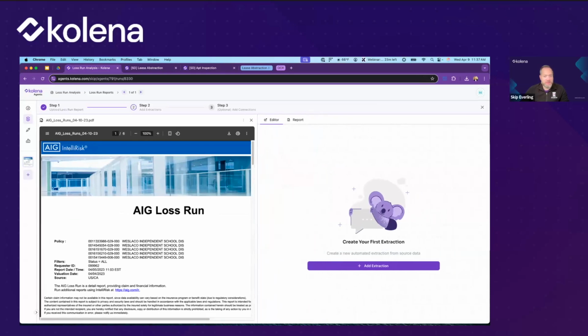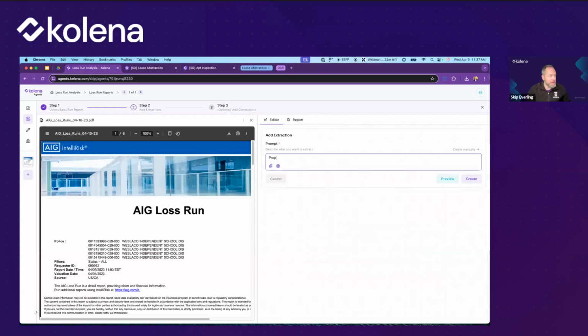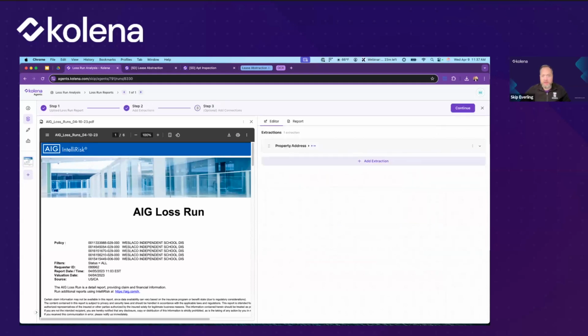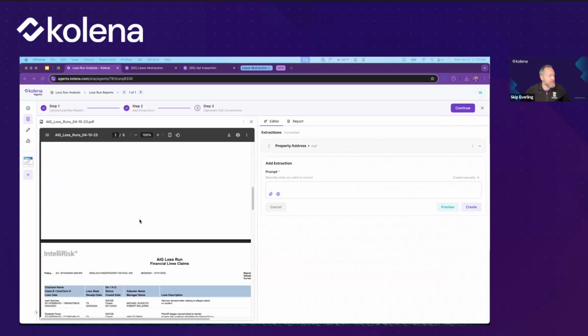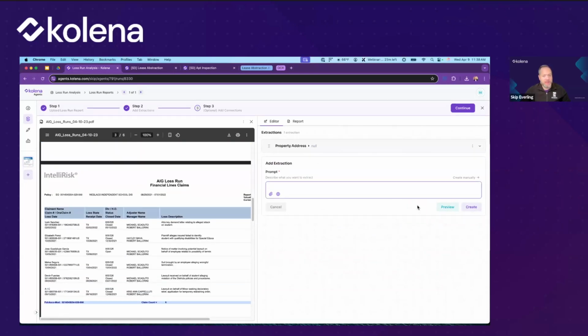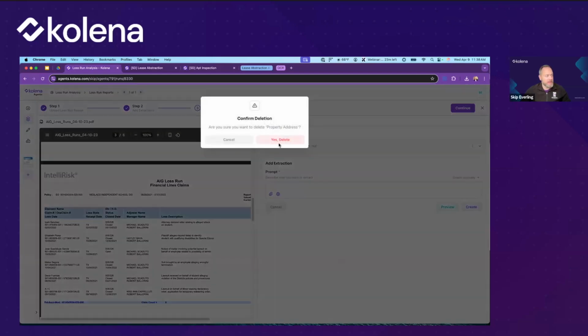So we can set it up so that these loss runs are handled automatically. For example, let me start off with, what's the property address? Which property are we talking about? Actually, sorry, not the property address. The claims details is what I'm thinking about. What I want to do is, from this information, extract these rows. So let me get rid of this. That's not what I was thinking of.